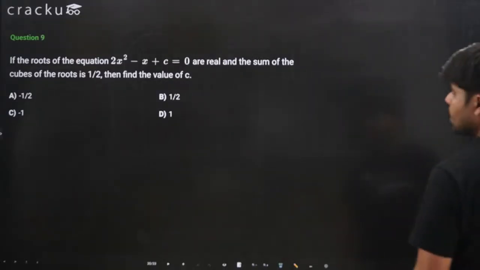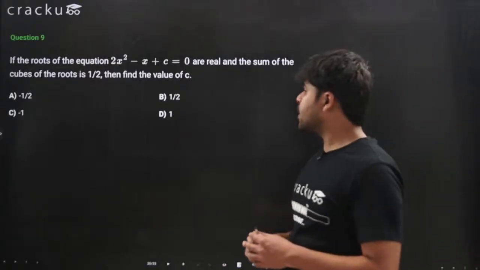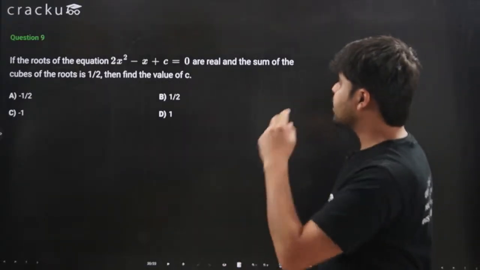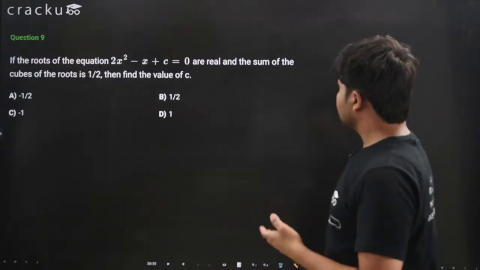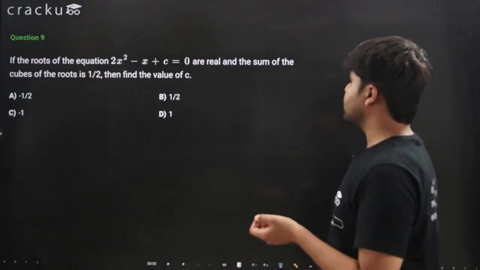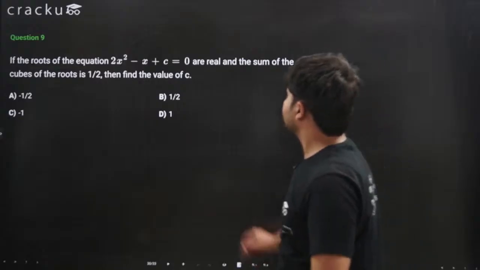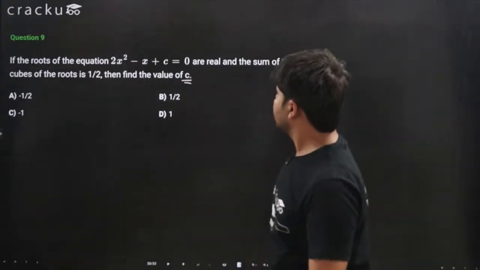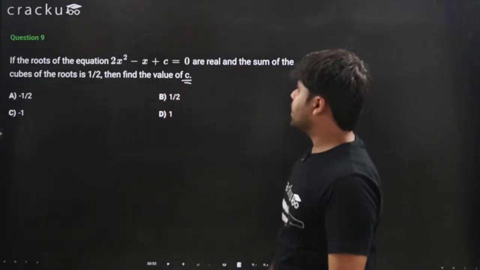Okay, I think that's enough time. Let's try to solve this. If the roots of the equation 2x squared minus x plus c equals 0 are real and the sum of the cubes of the roots is 1 by 2, then find the value of c. We need to find the value of c. The sum of the cubes of the roots is 1 by 2.